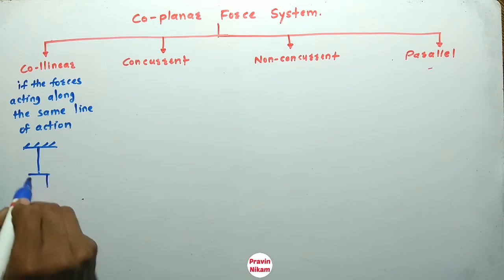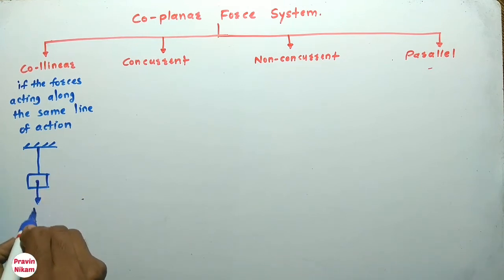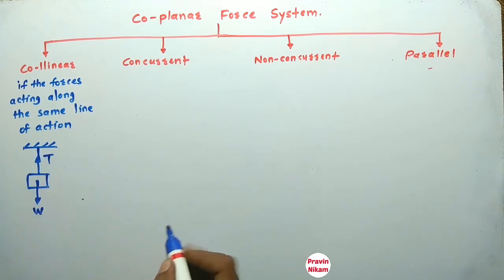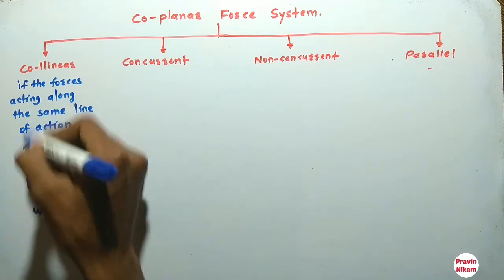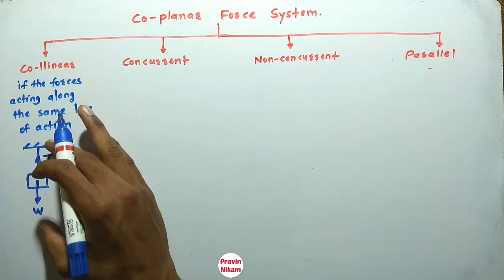So this is the body and this is a string. So the weight of body is acting towards earth center W and the tension on a string is T. So these two forces are in one line of action. So this is the collinear force system.